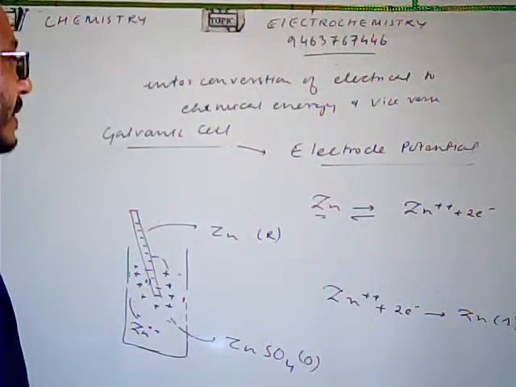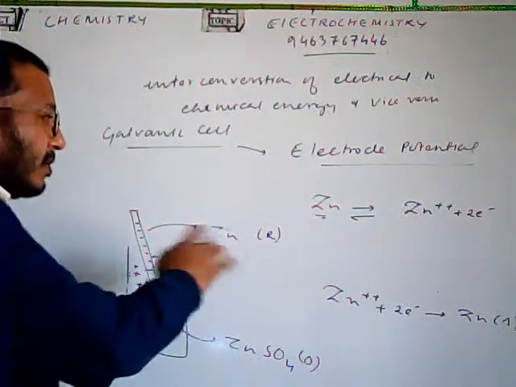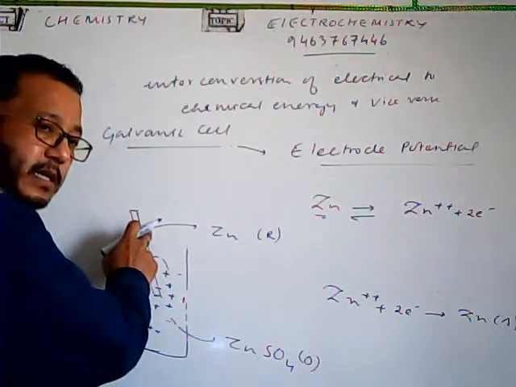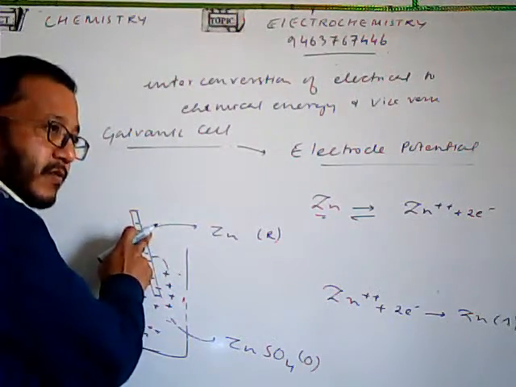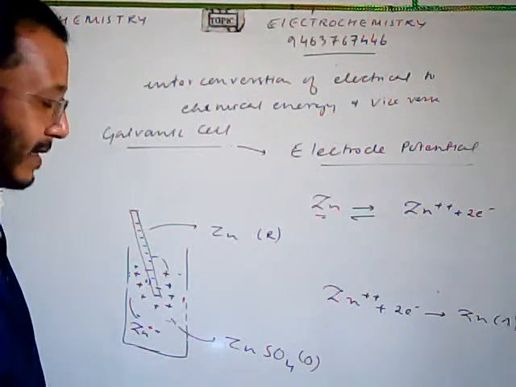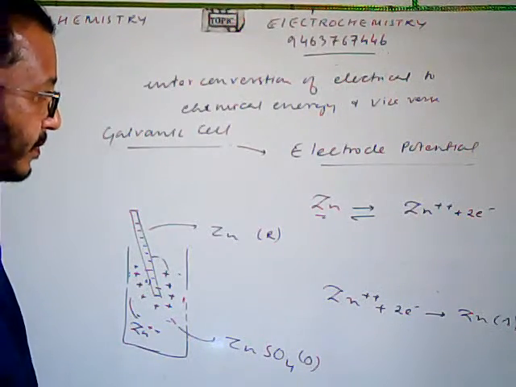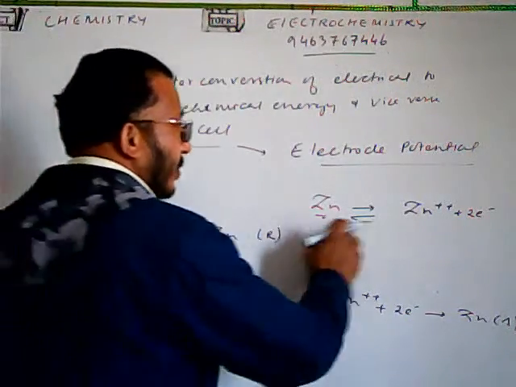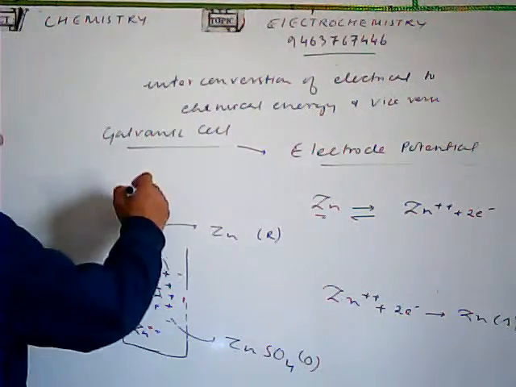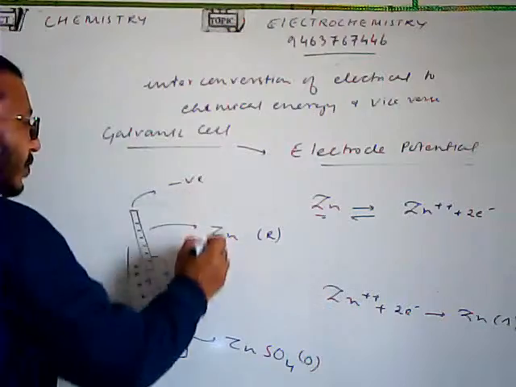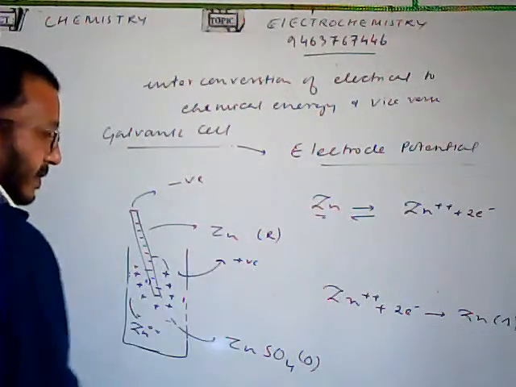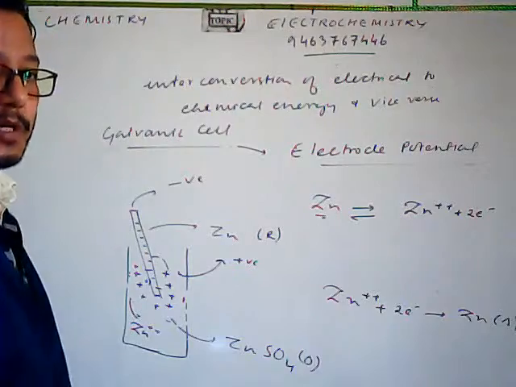And ultimately, an equilibrium will be established between the zinc, which is present here in the reduced form, and the zinc ion, which is present here in the solution as the oxidized form. When the equilibrium is established, we'll see that the electrode is negatively charged with respect to the solution, which is positively charged.